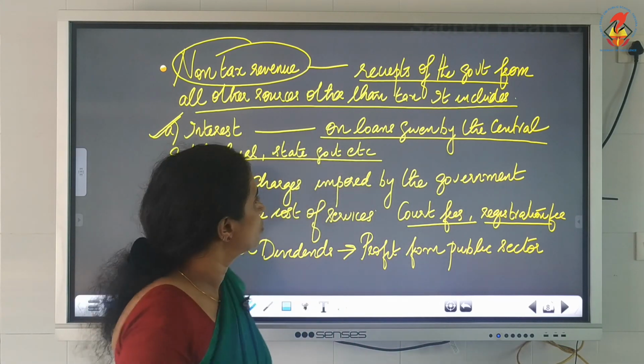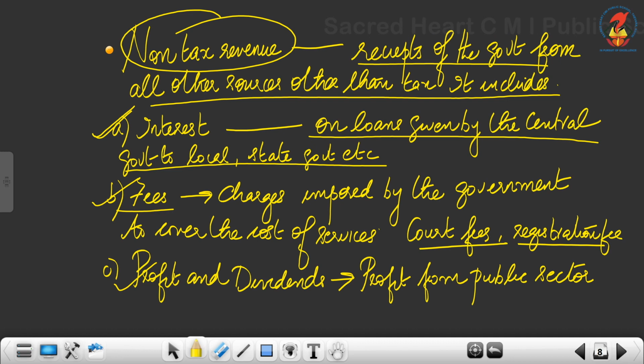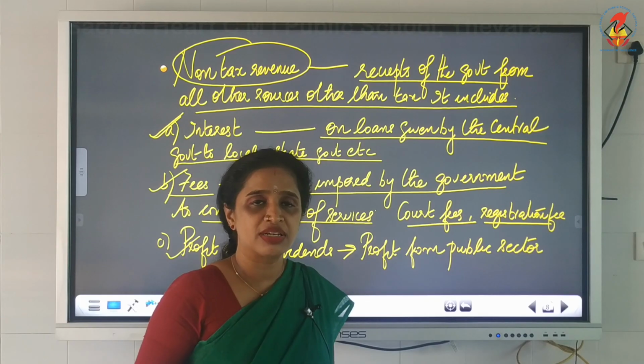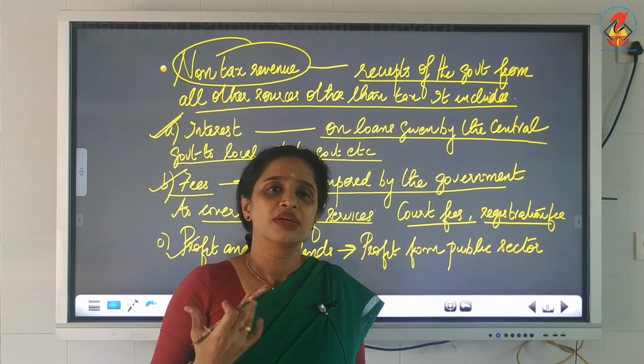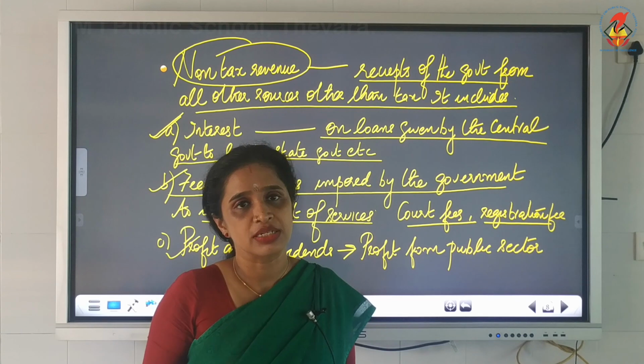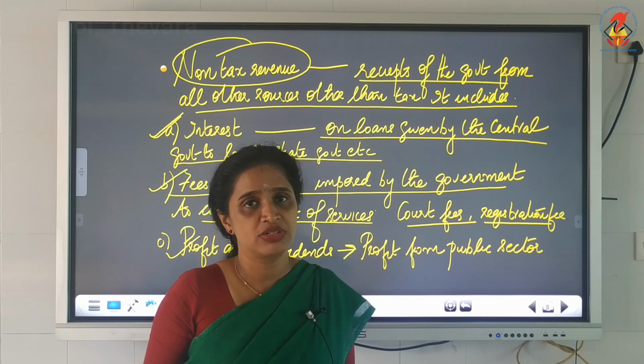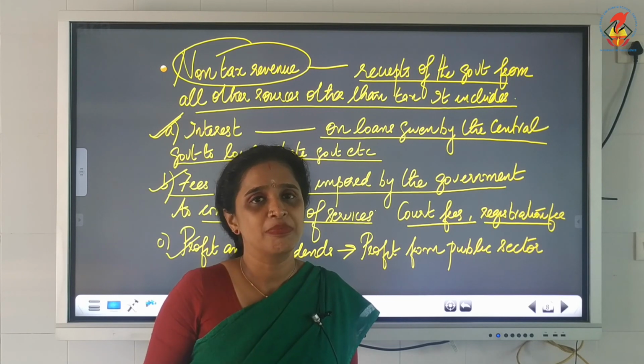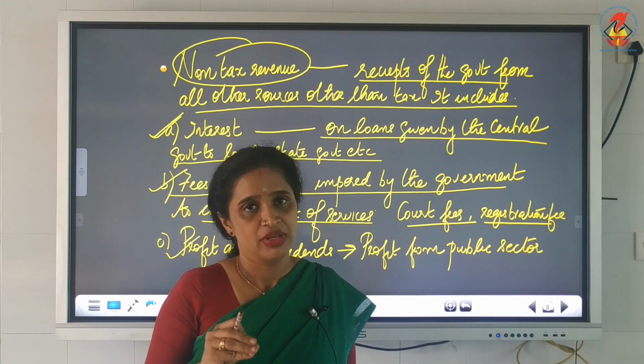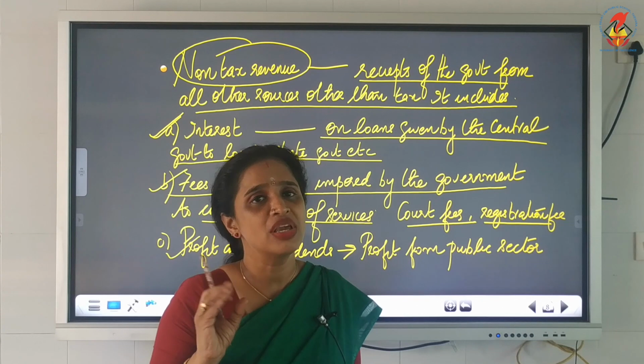Okay. Now the next one, fees. The charges imposed by the government to cover the cost of services. You know that different services are provided by the government, isn't it? Government hospitals, outpatient department, a minimum amount people have to pay for the consultation of doctors. It is only a minimum amount.